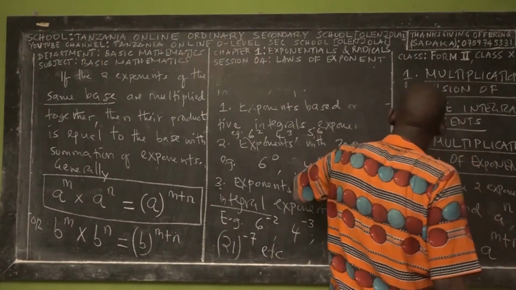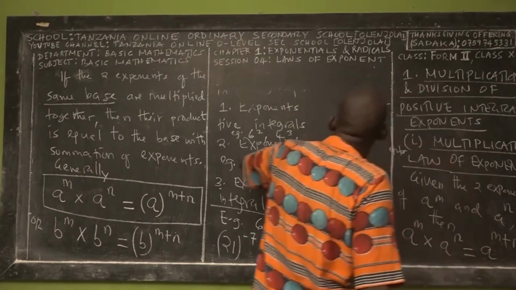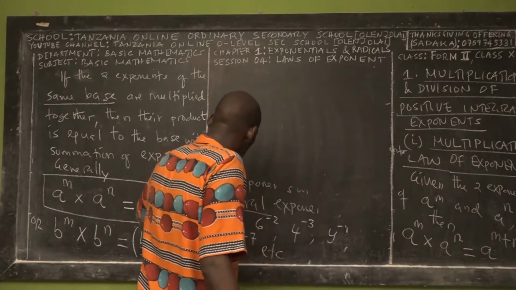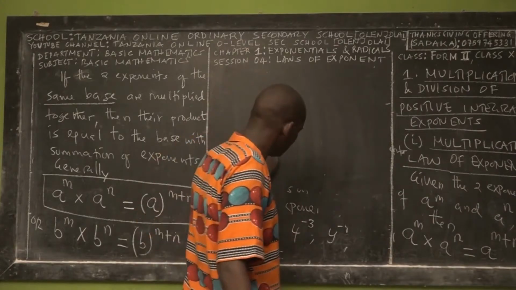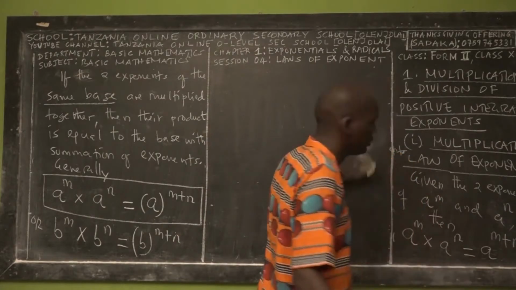So what do we call that? Multiplication law of exponents. Say it: multiplication law of exponents with the same base. The condition is the same base.